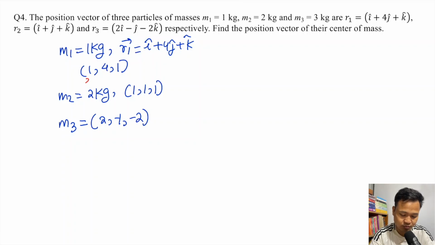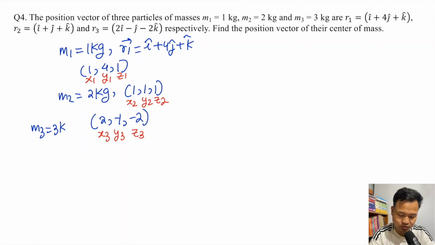So this is x1, this is y1, this is z1. So x2, y2, z2, x3, y3, z3. Here m3 is 3 kg. So m3 is 3 kg, and the position is 2, minus 1, minus 2. Okay, now the formula, so we apply it for xcom.